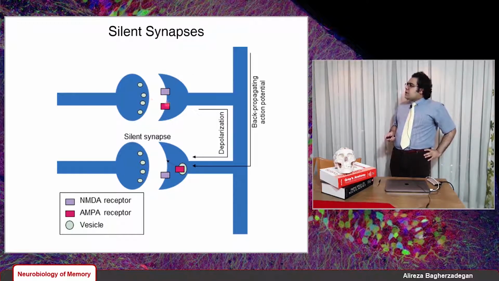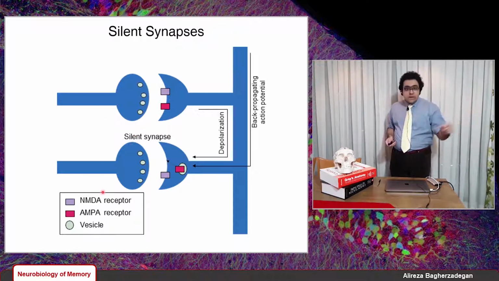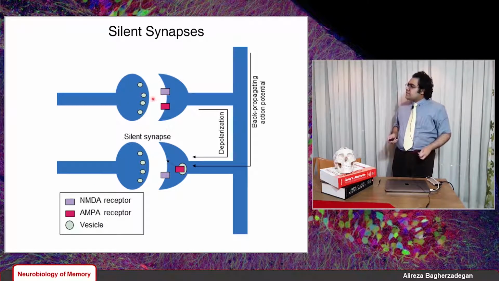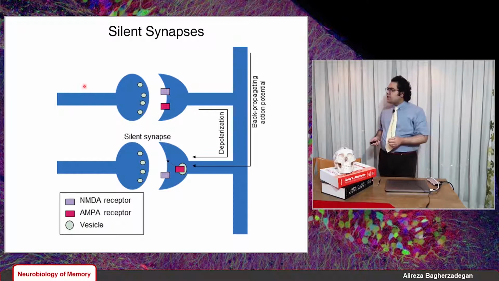But this is a non-silent synapse. It has both NMDA receptors and AMPA receptors. And what scientists did was, they next tried to unsilence a synapse, okay? And they did that by pairing a silent and a non-silent synapse together. So let's see what happens. They tried to induce LTP at the non-silent synapse.